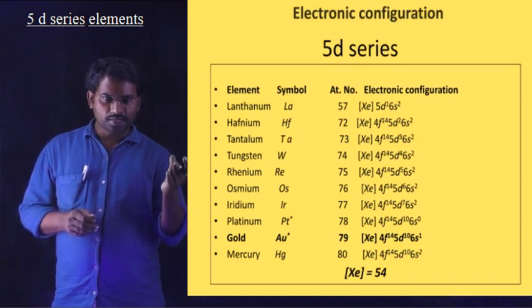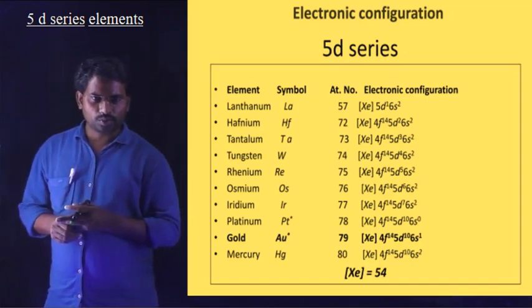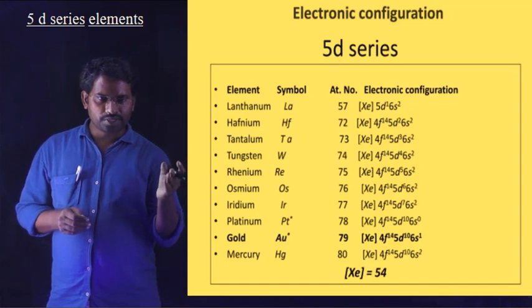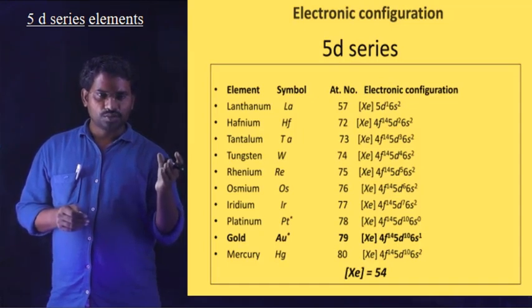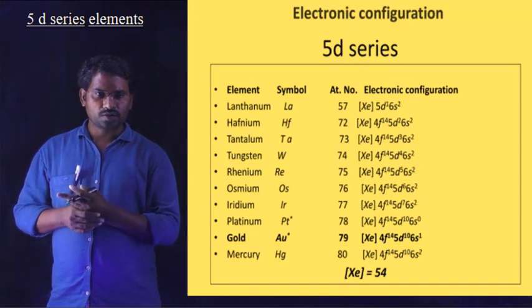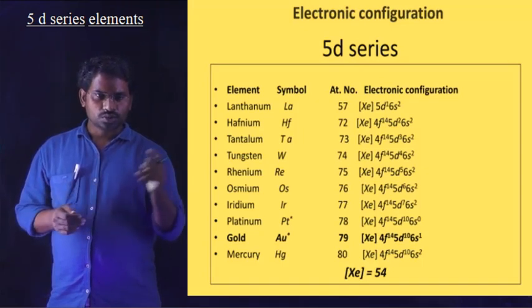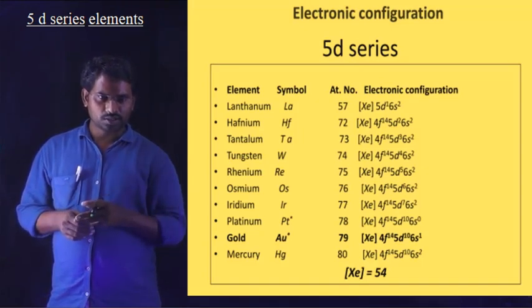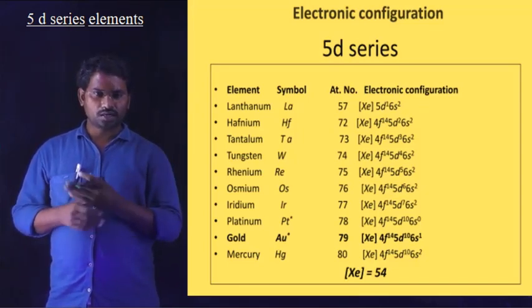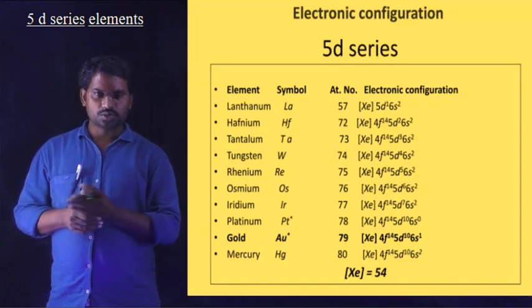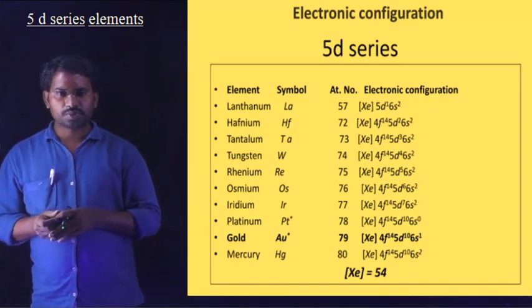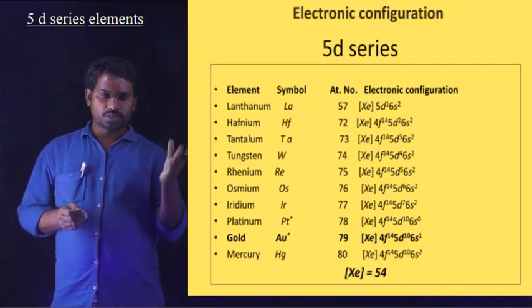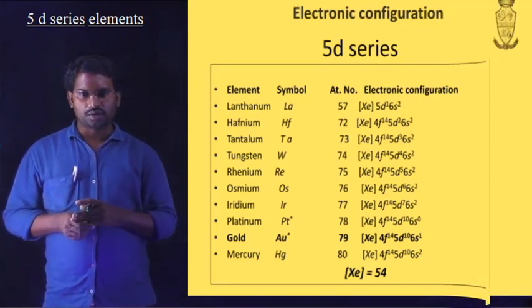In case of platinum, gold, and mercury, they contain 5d10, a completely filled d subshell, 5d10 6s0. In case of gold, 5d10 6s1. In case of mercury, 5d10 6s2. So the last three elements, platinum, gold and mercury, contain 5d10 electron configuration, a completely filled d subshell. So this is about the atoms present in the 5d series and their symbols, atomic numbers and general configurations.